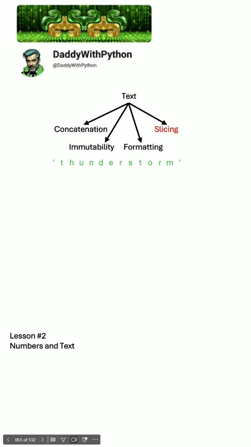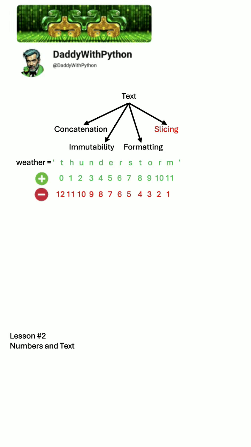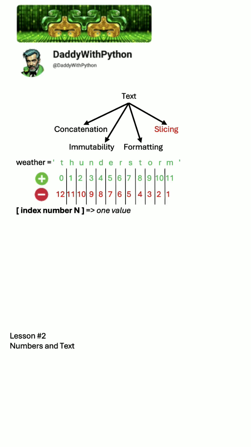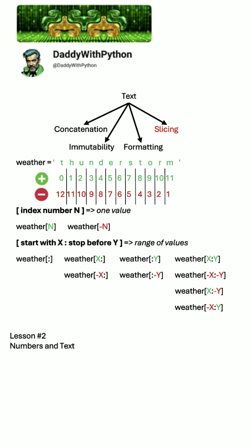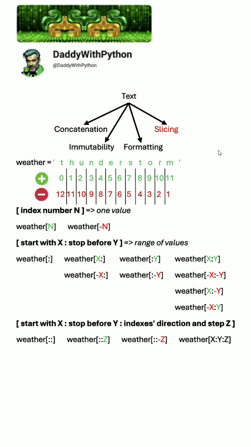Slicing. We have a string, let's assign it to a variable, we have positive indexes, negative indexes, and using these indexes and the variable we can have one value, or we can have a range of values in accordance with all these cases. We can even have a reversed string or a different step between indexes.